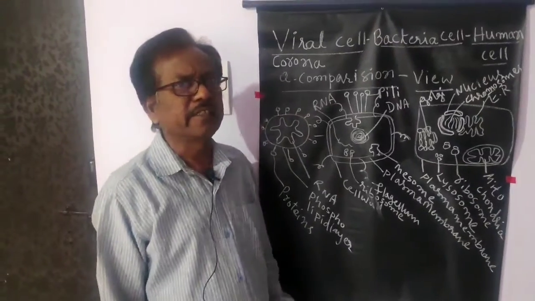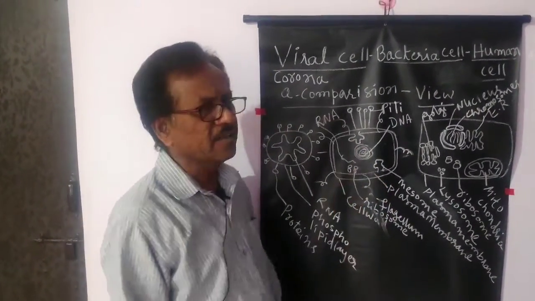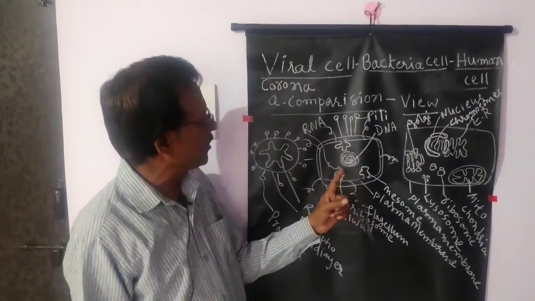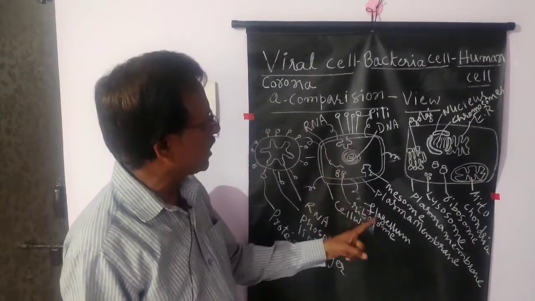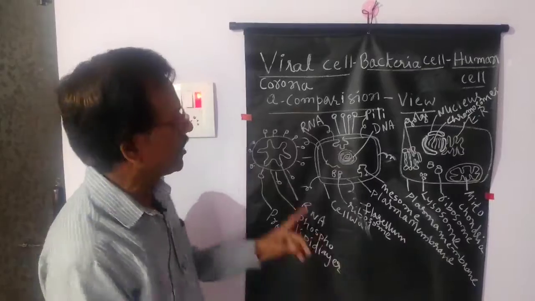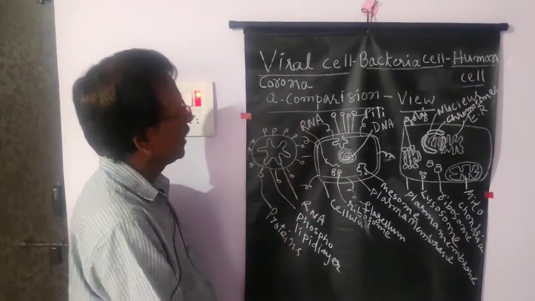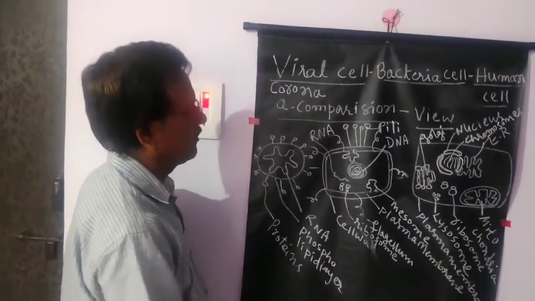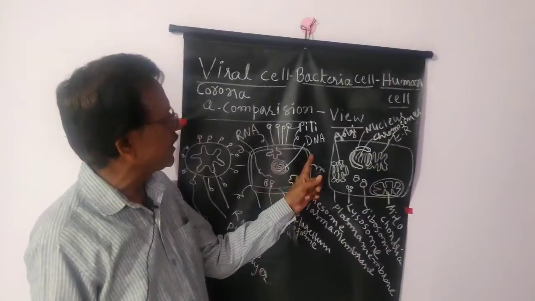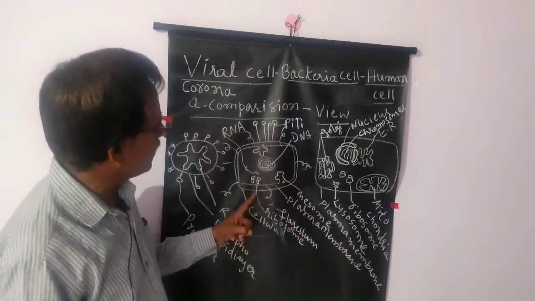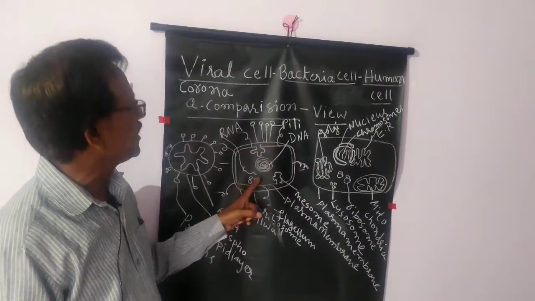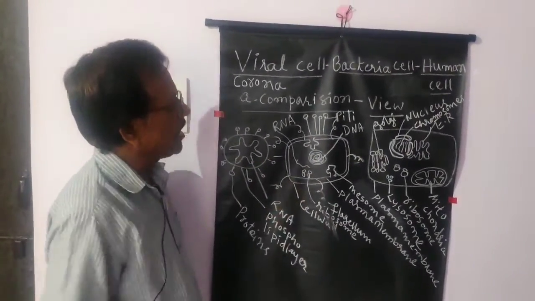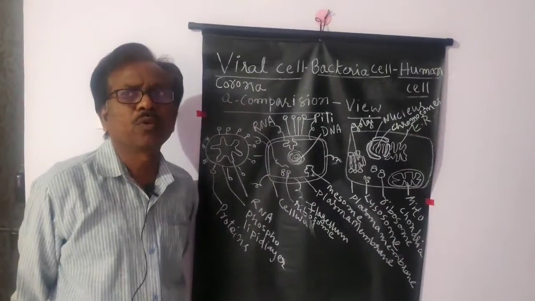That DNA is acting as a genetic material, and in the cytoplasm of the bacteria one more part is there. That part is called as a ribosome. So comparison with this viral cell, here there is no cell wall and there is no ribosome here in the virus. But in the bacteria there is a cell wall and there is also the ribosomes in the cytoplasm of the bacterial cell. And this bacteria belongs to the prokaryotic cell.